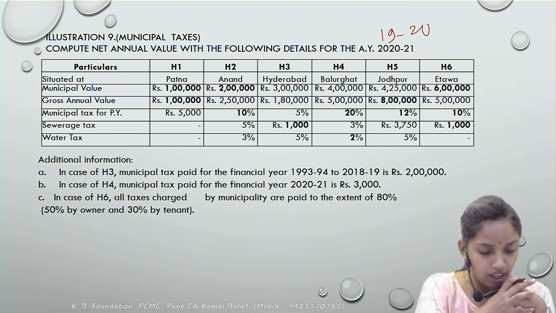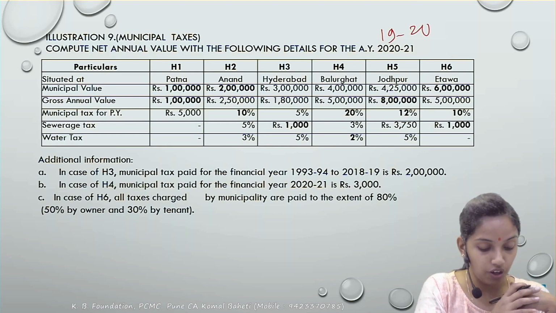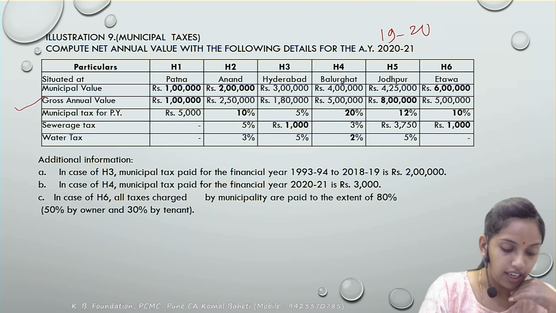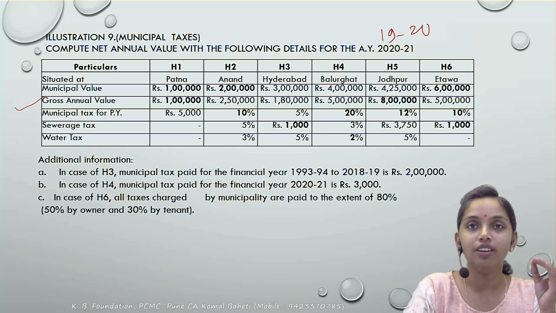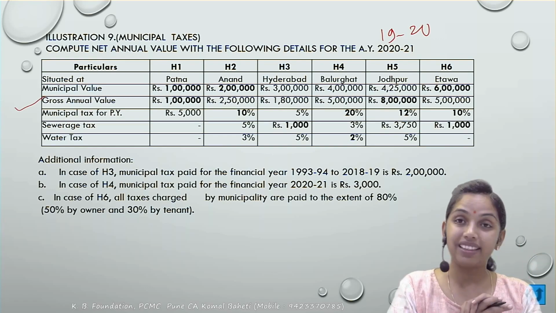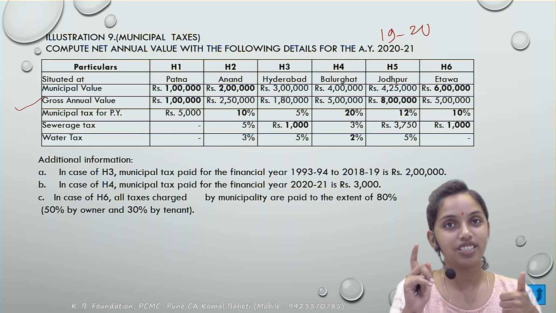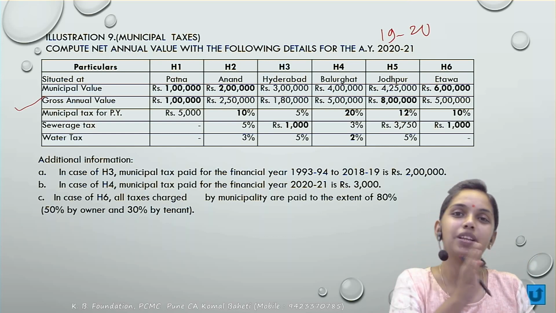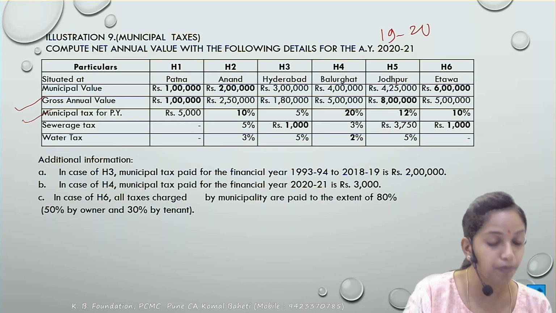Next, what has been given? The municipal value. Next, the gross annual value has been given. Correct. How to get the net annual value? From the gross annual value, you deduct the municipal taxes paid figure. You will get the net annual value. Correct. But the municipal taxes deduction would be available if you satisfy the two conditions. Basically, the first, it should be paid by the owner, and second, it should be for the previous year, preceding the previous year. It should not be for the next year. So for the previous year.